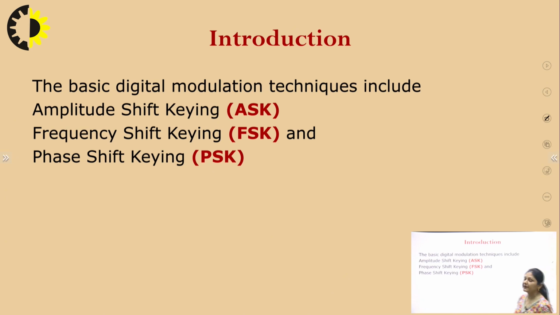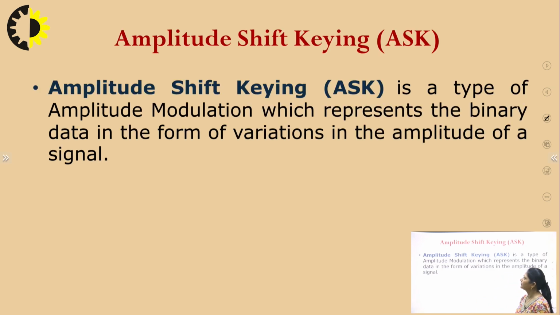Now, coming to the basic digital modulation techniques, these include ASK, that is amplitude shift keying, frequency shift keying, and phase shift keying. Amplitude shift keying is a type of amplitude modulation which represents the binary data in the form of variations in the amplitude of the signal. Why are we calling it binary data? Because our message is in the form of digital bits 1 and 0, and for this we are converting our message signal in the form of a carrier, that is an analog signal. Message is there or message is not there.